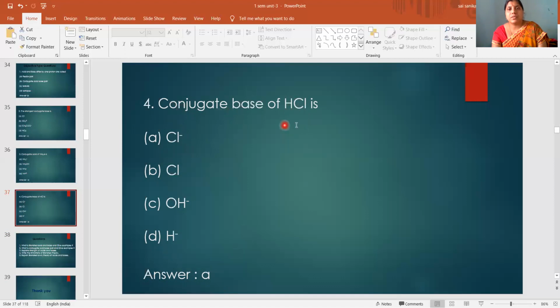When the proton is going, it will convert into Cl minus. Okay, so these are some of the objective type questions you may get in your entrance exam.